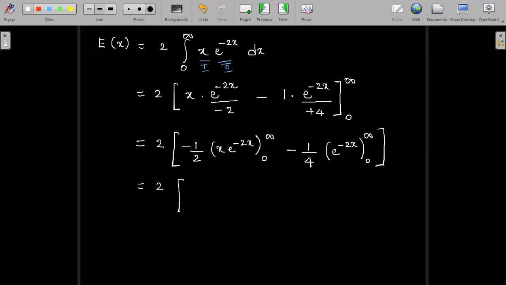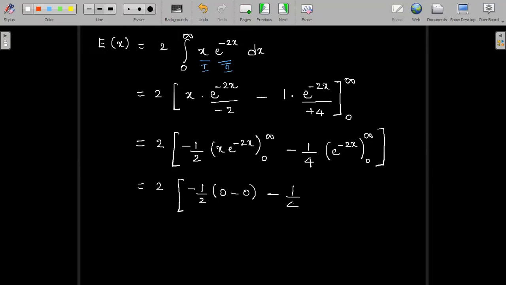2 into. Observe, when x is infinite, this is e power minus infinity. E power minus infinity goes to 0. So the upper limit is 0. And when x is 0, the lower limit is also 0. So both the upper limit and the lower limit go to 0.